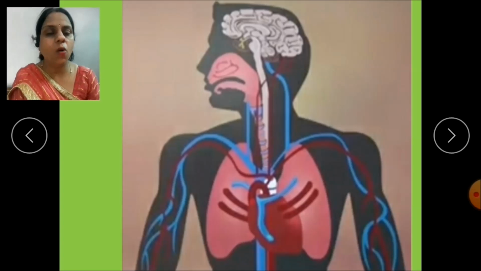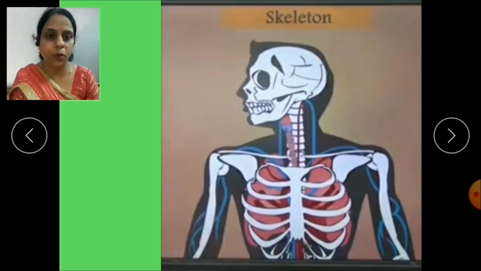As all these organs are very soft and delicate, they need a sort of protection. This skeleton provides the protection as you can see in the picture. Now children, by chance if you get hit, that means your bones get hit, and your inner parts are safe.